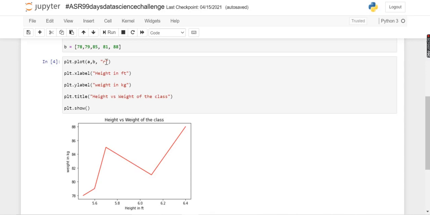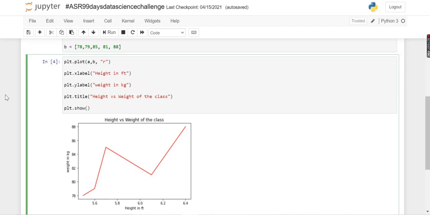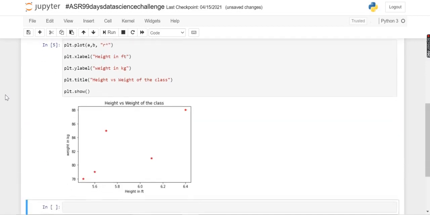So now let's pass in the marker. Let's say I want the marker to be a star, and now when we run it, here we got our plot, but here you can notice that we are not able to see our lines. This is because when we use the marker parameter alone and do not use the line styling parameter, we will not be able to see the line, and rather we will only see our markers.